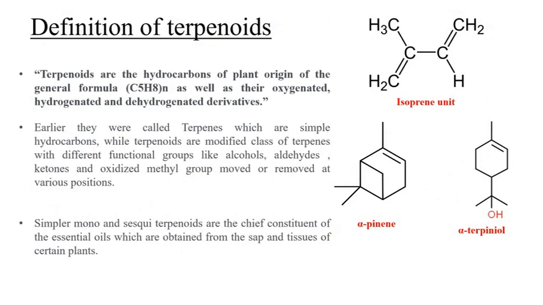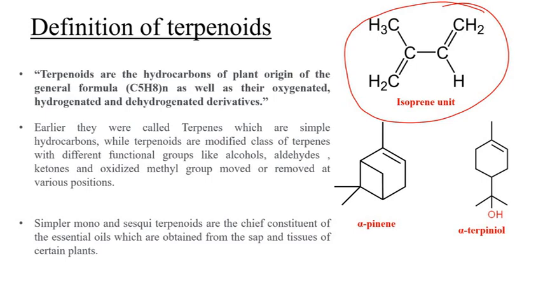Now we'll talk about the definition of terpenoids. Terpenoids are hydrocarbons of plant origin of the general formula (C5H8)n, as well as their oxygenated, hydrogenated, or dehydrogenated derivatives. Basically, we'll talk about the (C5H8)n. That looks quite special here, because it means all these terpenoids are multiples of the C5H8 unit. You can see it here on the right side. This is the C5H8 unit, which is also called the isoprene unit, like the one you see in rubber. Rubber is a natural polymer obtained from isoprene units.